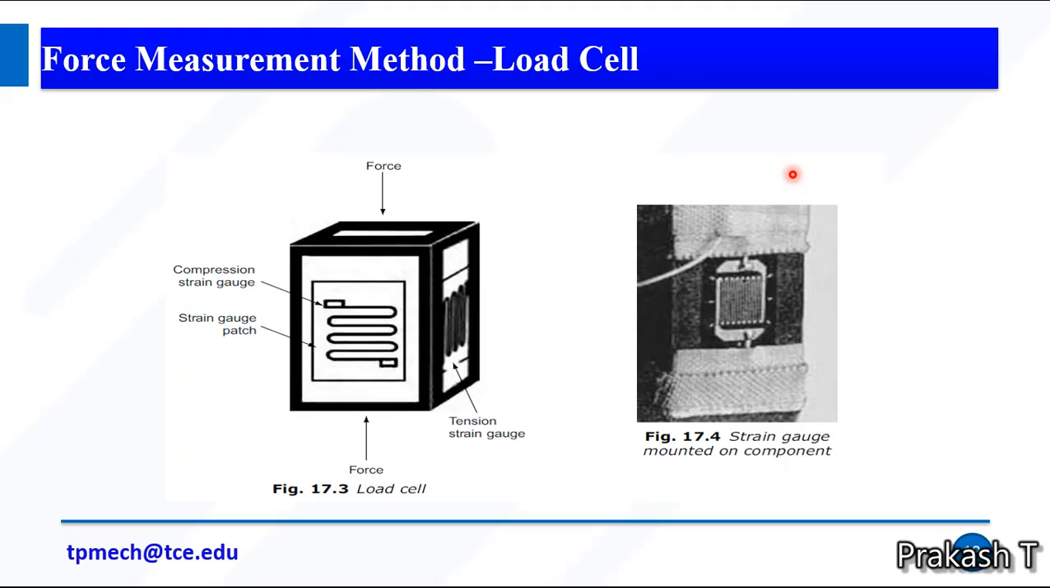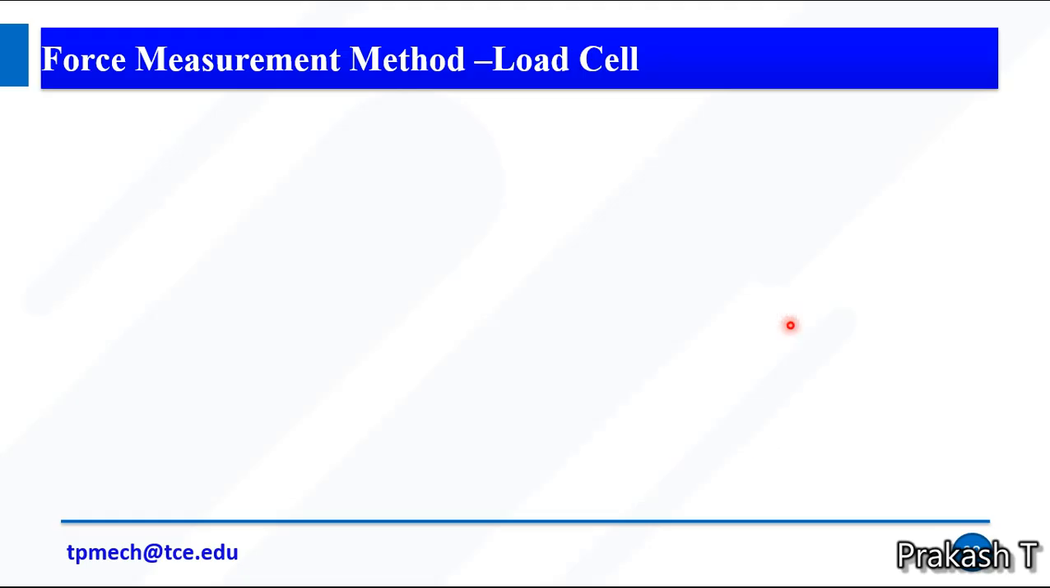So this is the image of a load cell. Here you can easily observe that there are three things. One is a compression strain gauge, and then we have a tension strain gauge. Normally we use multiple strain gauges to measure the force. So this is, we can say, a strain gauge batch. This is an industrial representation of a strain gauge.